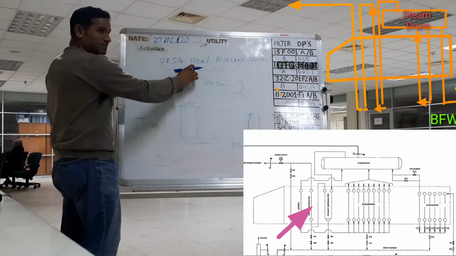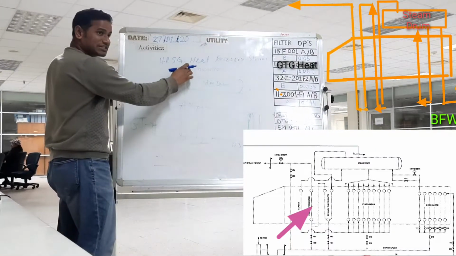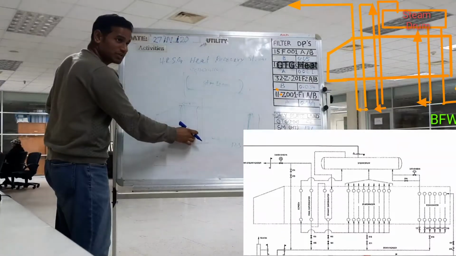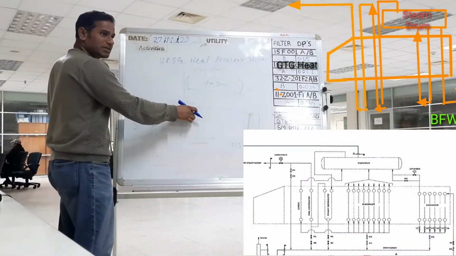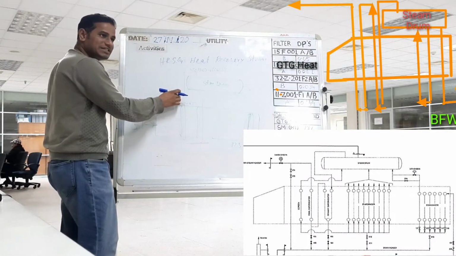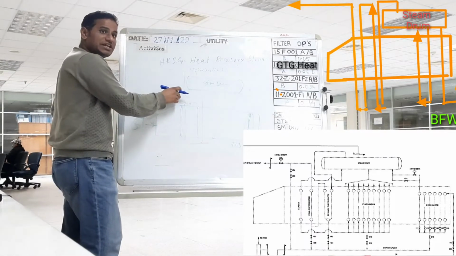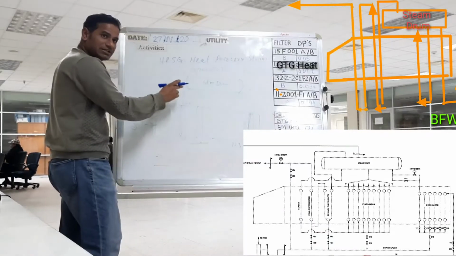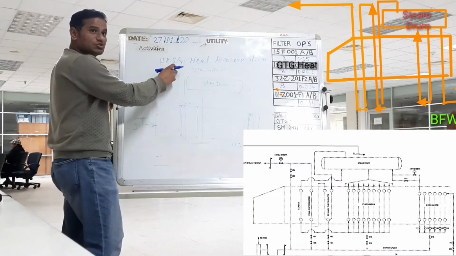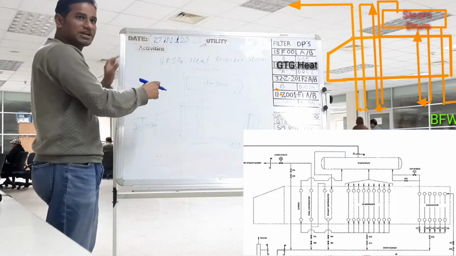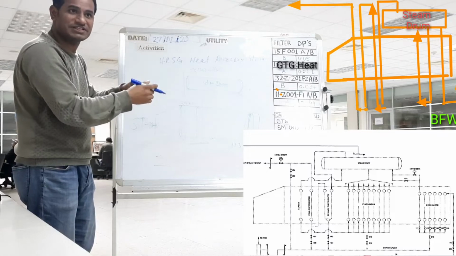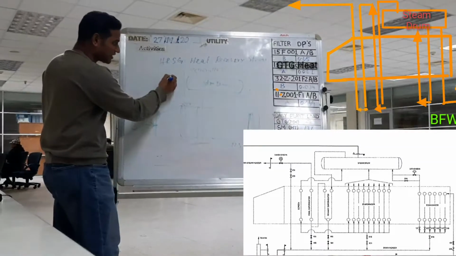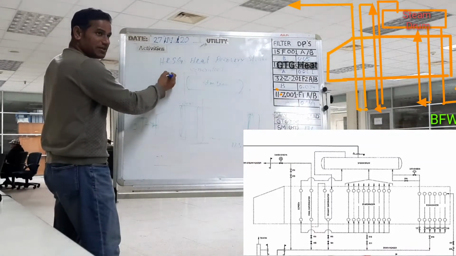From the steam drum, 50 kg pressure, 266 degree temperature, 72 ton steam will come to the primary superheater. Once it passes through the primary superheater, the pressure will come down to 46 kg, temperature 368 degrees centigrade. So 46 kg pressure, 368 degree temperature, 72 ton steam will go to the desuperheater. Once it passes through, the temperature will come down to 320 degrees centigrade, but the pressure is not reduced further, it stays steady.